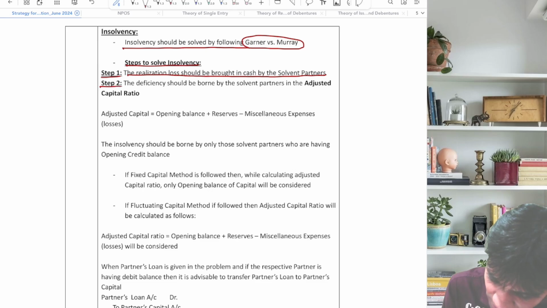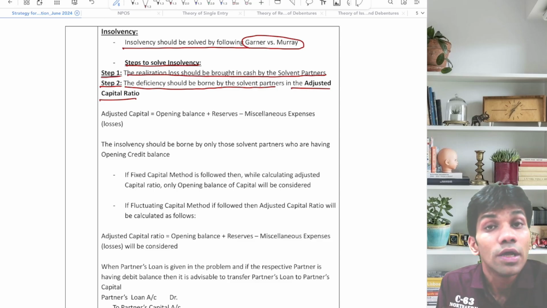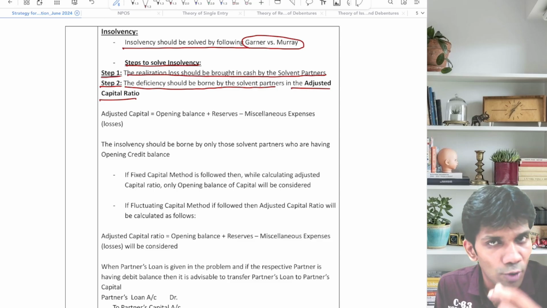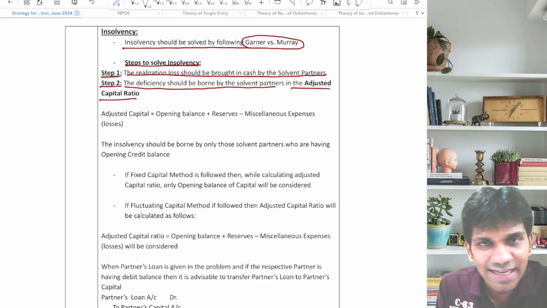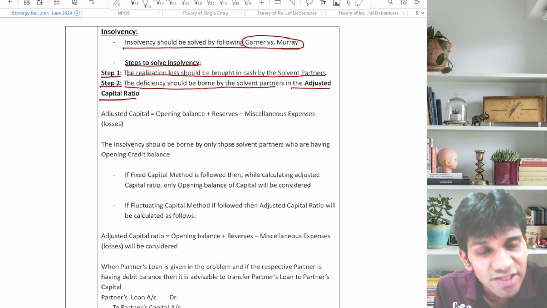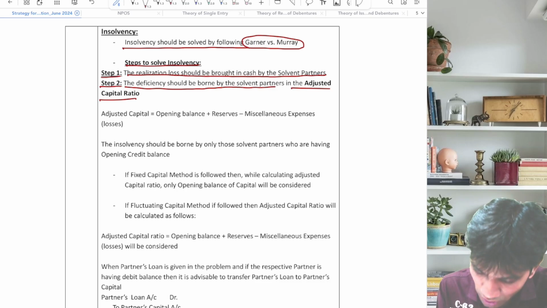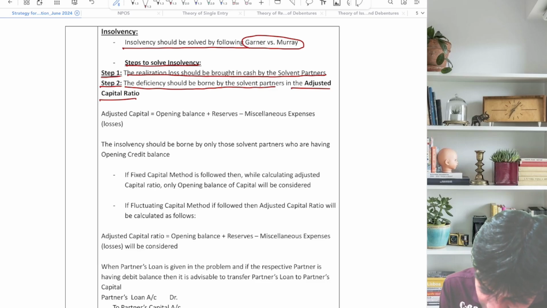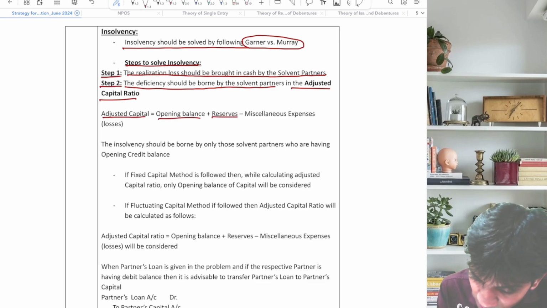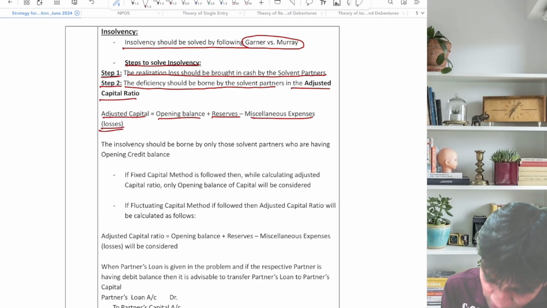Step number 2, the deficiency should be borne by solvent partners in the adjusted capital ratio. First step, realization loss should be brought in as cash by the solvent partners. Second step, the deficiency should be borne by the solvent partners in the adjusted capital ratio. And adjusted capital means what? Opening balance plus reserves minus miscellaneous expense, that is losses. Now, the deficiency should be borne by solvent partners.